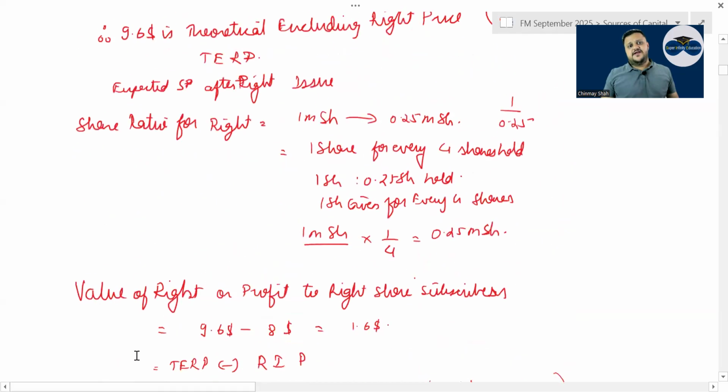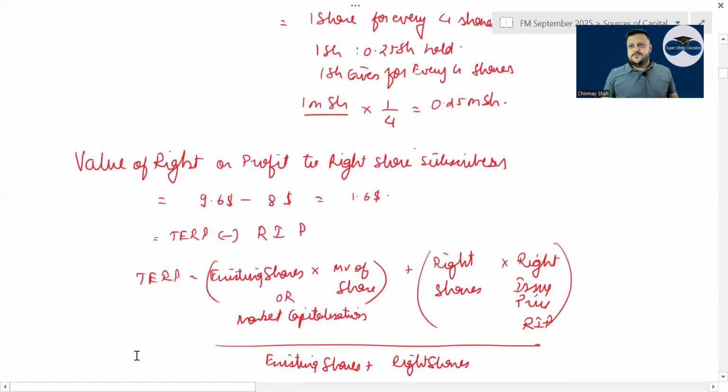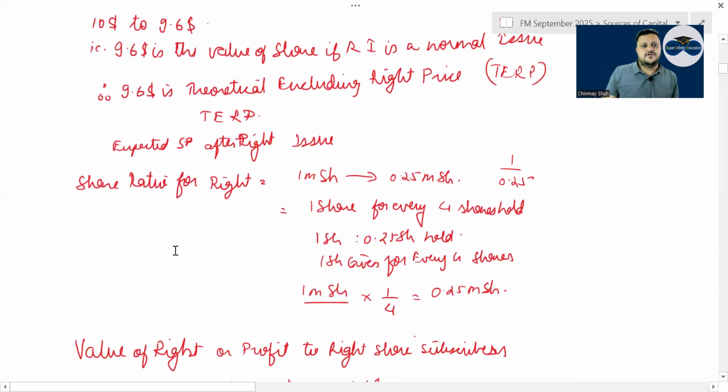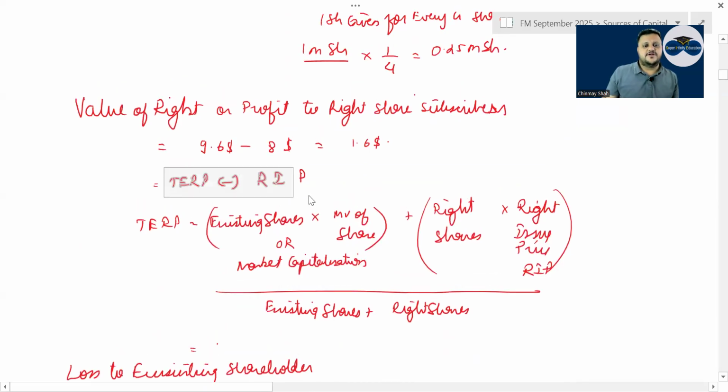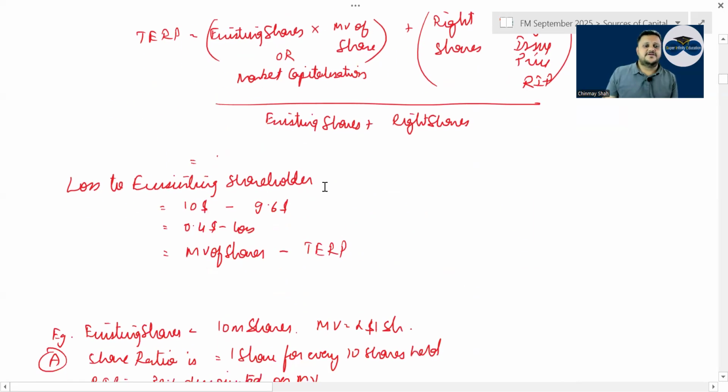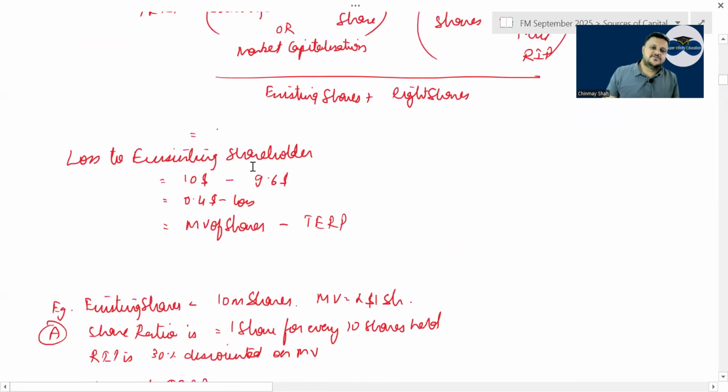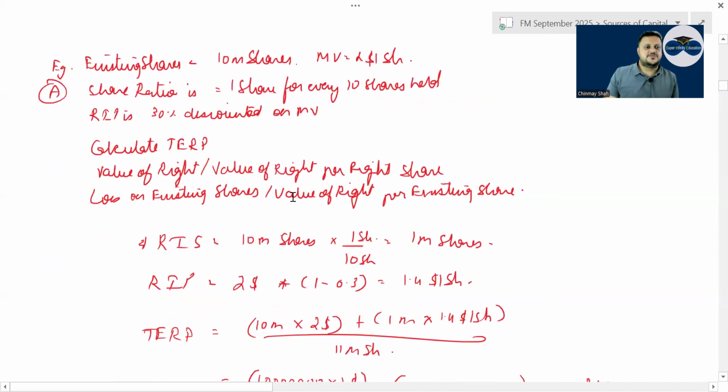Then value of right. When it says only value of right, it means value of right per right share. And when it says value of right per existing share, what is the formula? Have a look. Value of right per right share: the TERP that you calculate minus the right issue price is the profit that the right issue shareholders are earning. And the loss to existing shareholders, or value of right to existing shareholders, is the TERP minus the market price, or market price minus TERP gives you the loss, right?